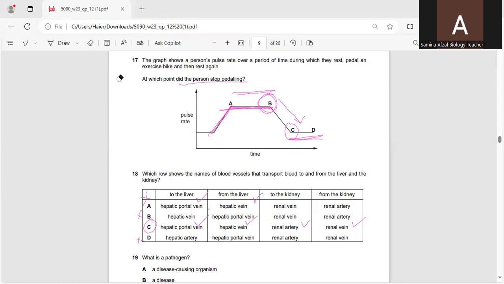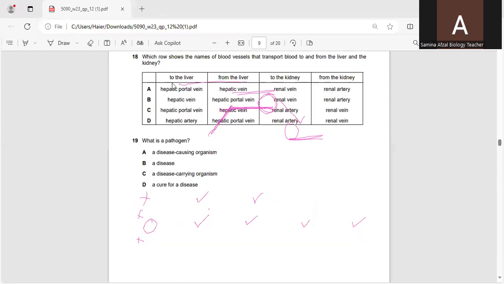Next, question number 19. What is a pathogen? Very simple question. You must know what a pathogen is. A disease causing agent, a disease causing organism, is called a pathogen.